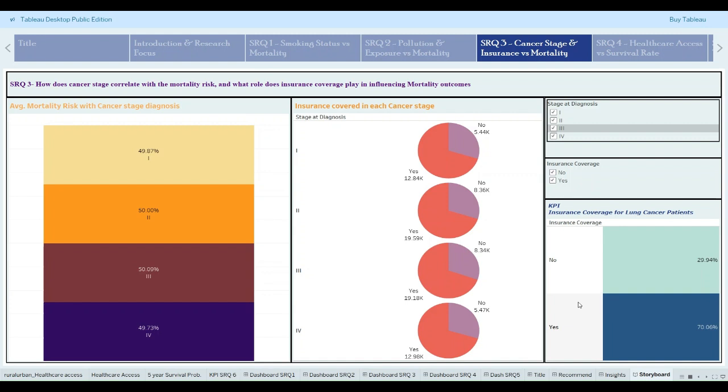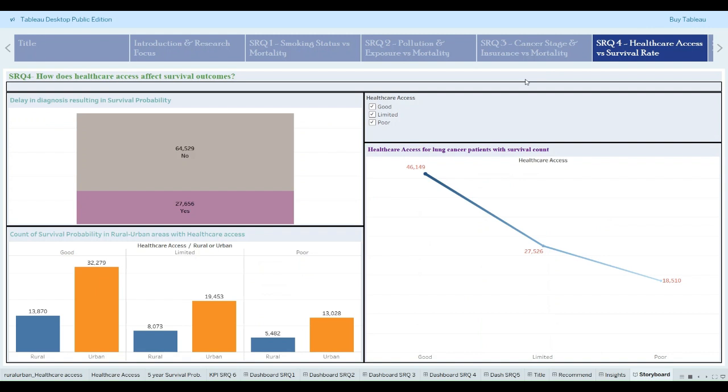But even if the insurance is covered, in the later stages, stage 2 and stage 3 have the highest survival and mortality risk rate, indicating early diagnosis is far more impactful and important than just insurance coverage. Let's see how health factors and healthcare access affect survival outcome.